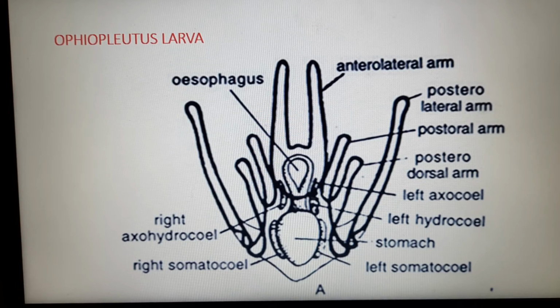It is a free swimming larvae in brittle stars. It is similar to Echinoplutis larvae. The posterior lateral arms are the longest and directed forward. You can see the posterior lateral arms which are present on the lateral sides in the posterior region. These are the posterior lateral arms.